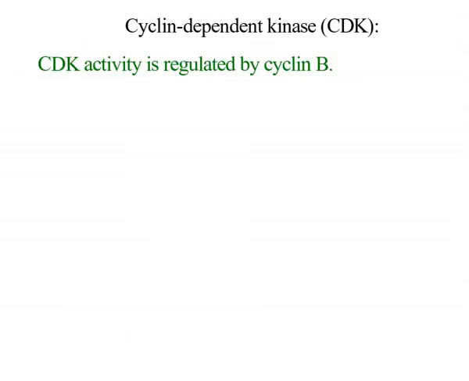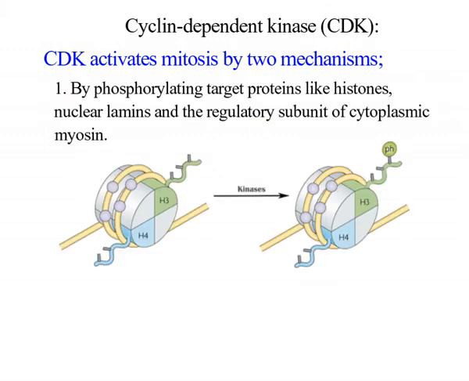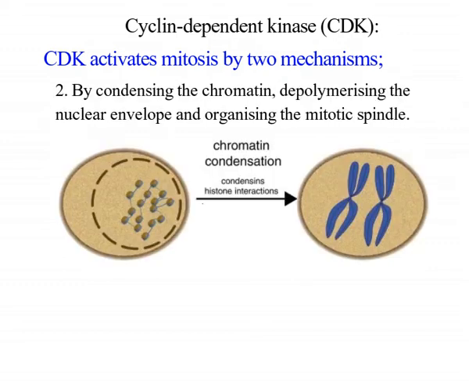Second, the cyclin dependent kinases, as the name indicates, the CDK activity is regulated by cyclin B. CDK activates mitosis by two mechanisms: by phosphorylating target proteins like histones, nuclear lamins, and regulatory subunit of cytoplasmic myosin, and by condensing the chromatin, depolymerizing the nuclear envelope, and organizing the mitotic spindle.